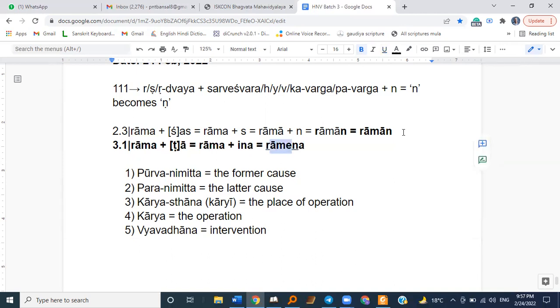Now, all these three letters are Vyavadhanas or interventions, and let's see if they work out. A is a Sarveshwara, it works out. Ma is a Pavarga, it also works out. And A is also a Sarveshwara, so it works out. Thus, here, Na will change to Na. So it will become Ramena.